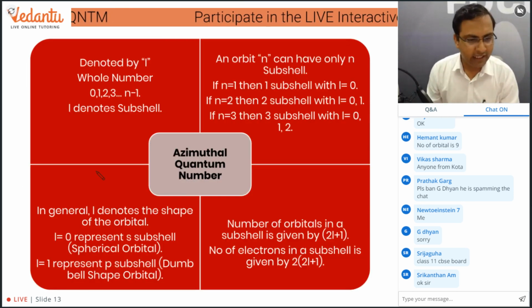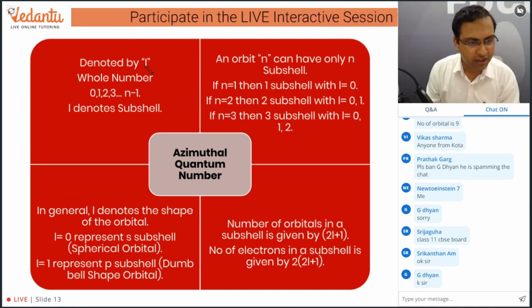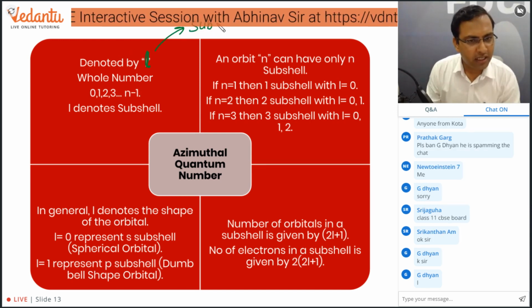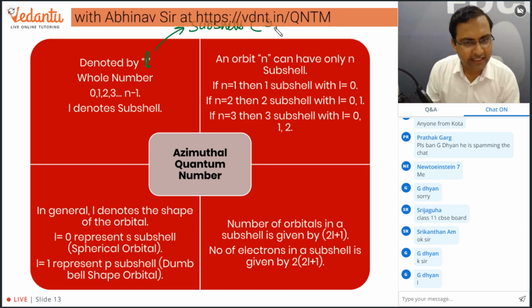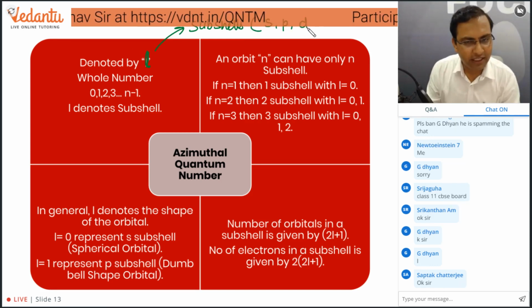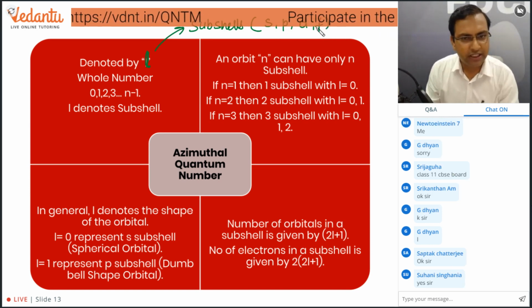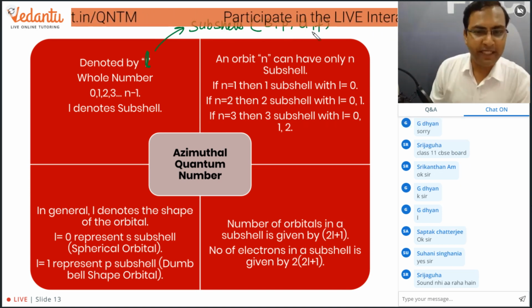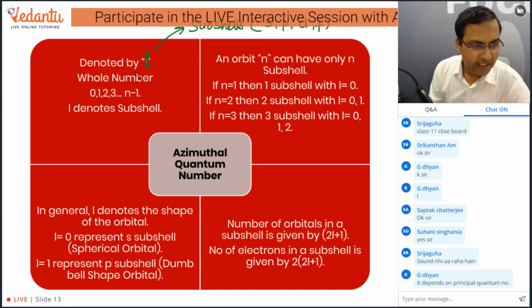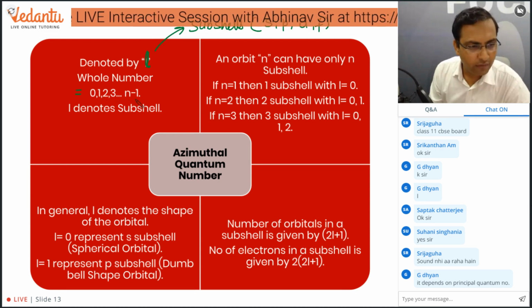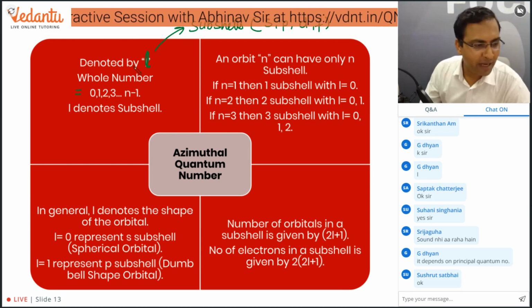Now let us get to the azimuthal quantum number, which is actually represented by small l. ये हमें किसके बारे में बताता है? This tells us about the subshells. Okay, subshells कौन से होते हैं? S subshell, P subshell, D subshell, F subshell. So these are called as the SPDF subshells. Okay, so their value can be 0, 1, 2, 3, any of the values from 0 to n minus 1.